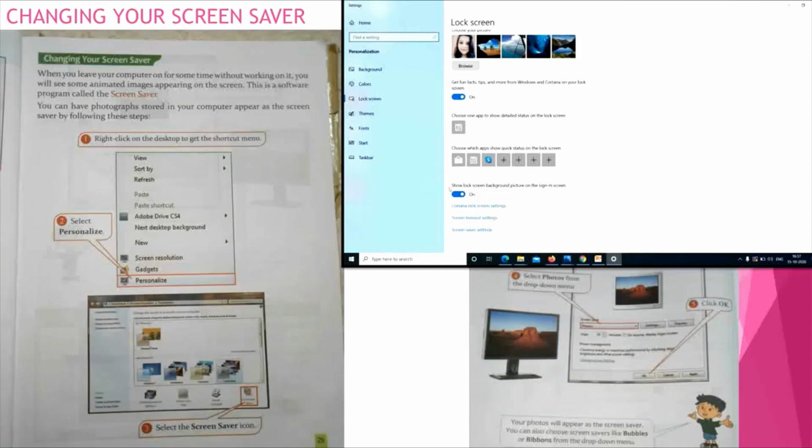You can also choose screensavers like bubbles or ribbons from the drop down menu. Just now I explained how to select the screensaver. Okay children, clear? Children, every one of you knows how to select a screensaver, but you try once again. Okay children?